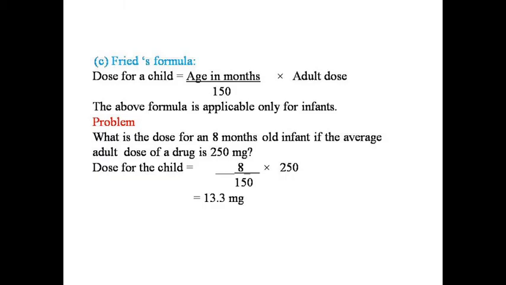Next formula, Fried formula. In this, dose for a child is equal to age in months upon 150 multiplied by adult dose. The above formula is applicable only for infants. What is the dose for an 8 months old infant if the average adult dose of drug is 250 mg? Dose for child is equal to 8 over 150 multiplied by 250 is equal to 13.3 mg, means 13.3 mg dose is required for an infant aged 8 months.